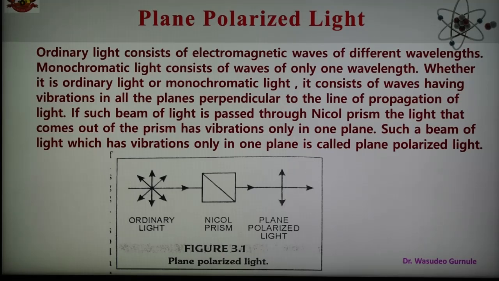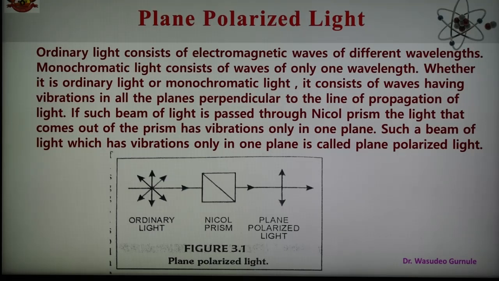It can be obtained either by passing ordinary white light through a prism or grating, or by using a source which gives light of only one wavelength. For example, a sodium lamp emits yellow light of wavelength 589 nanometers.